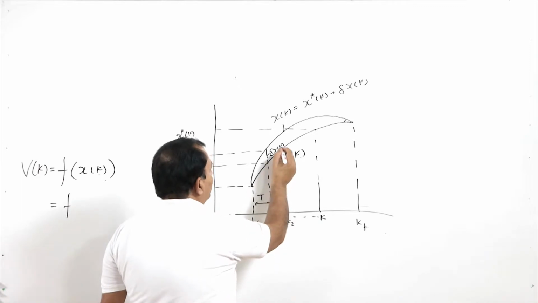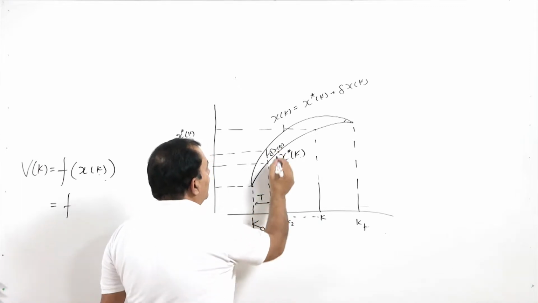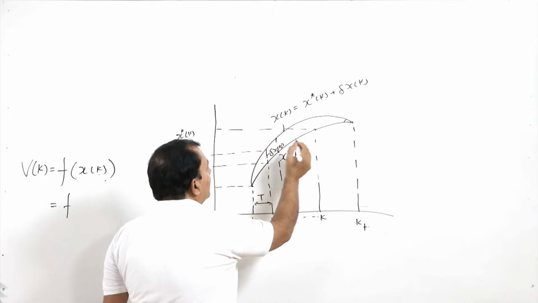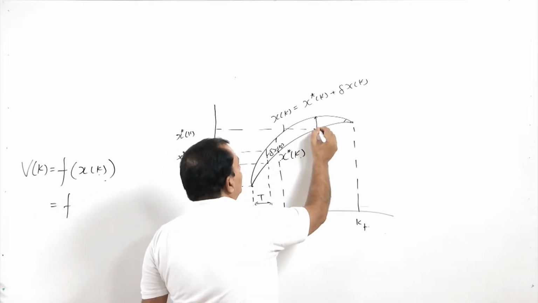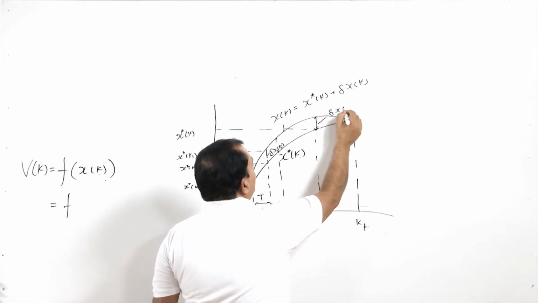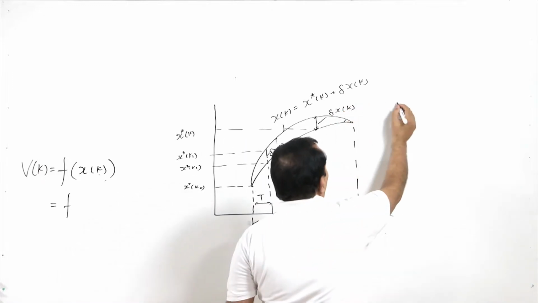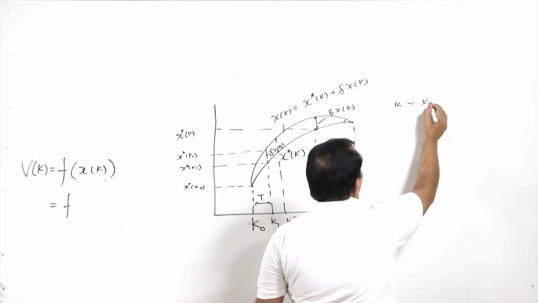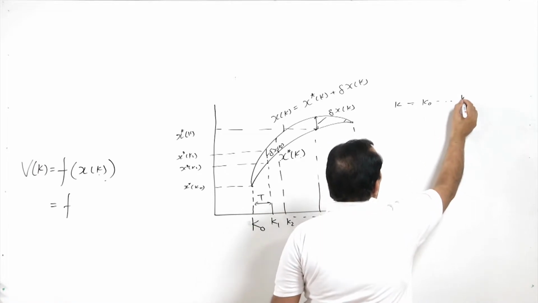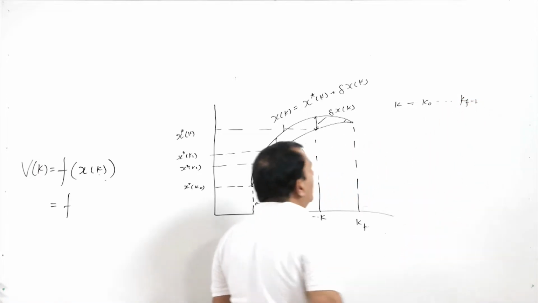Like at this point this is delta x k 1, similarly I will have here, and let us say this is delta x of k, where k is varying k 0 to kf minus 1.